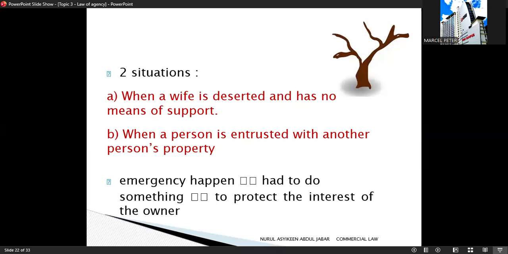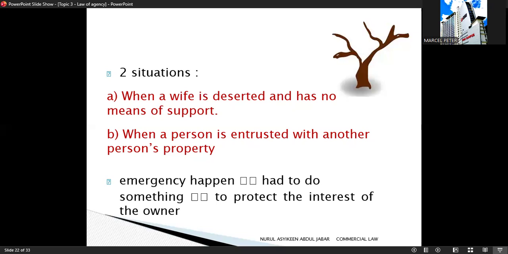Situation B, entrusted with another person's property. The second situation is when a person is entrusted with another person's property. If an emergency occurs and the owner cannot be contacted, and immediate action is needed to prevent loss, the person entrusted may act as an agent by necessity.